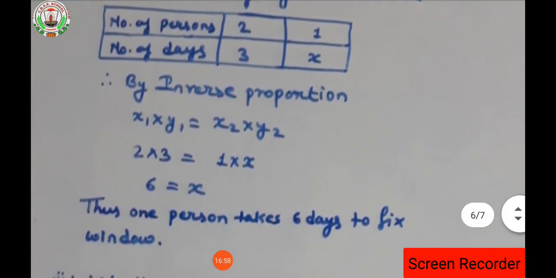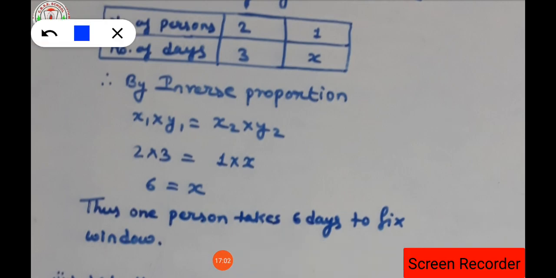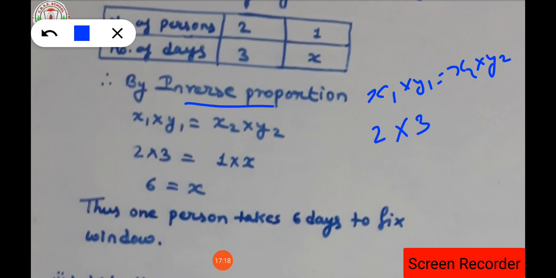If it is an inverse proportion, what is the formula for inverse proportion we have? x1 into y1 is equal to x2 into y2. This is the formula we have. x1 value is 2, y1 value is 3, equal to x2 value 1 and y2 value x, whose value we have to find, isn't it?